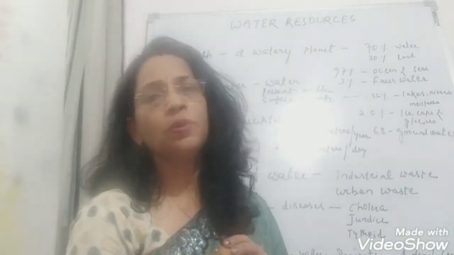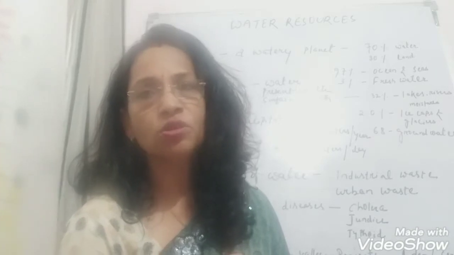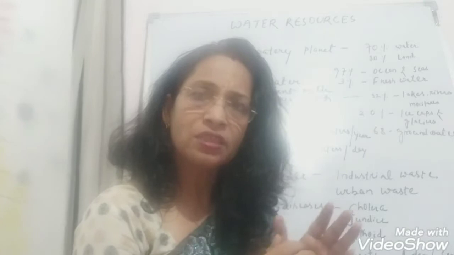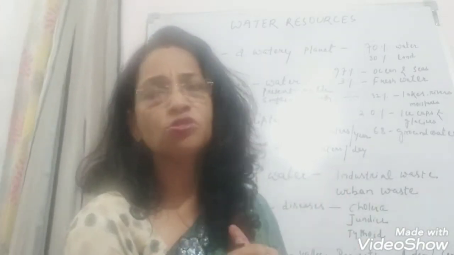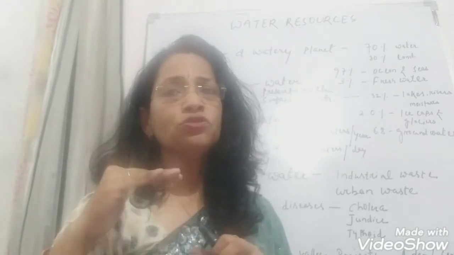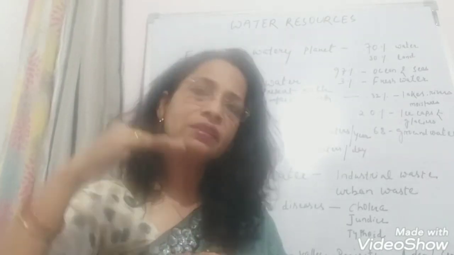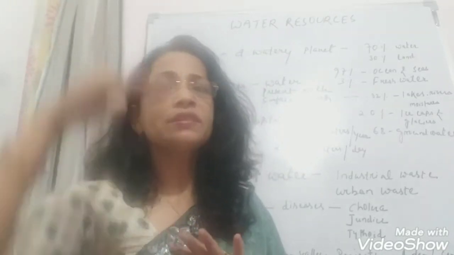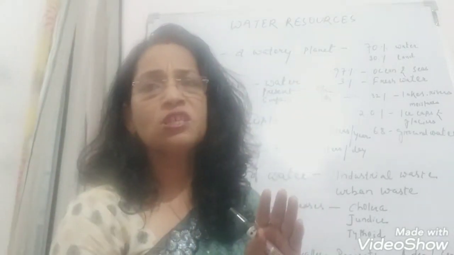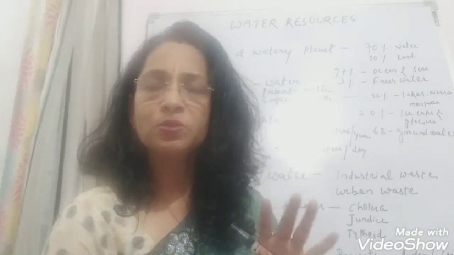And you know about the hydrological cycle also. How rainfall is caused, you read in science also, in class 7th you have discussed the hydrological cycle, that there are 3 processes. First evaporation, then condensation, then it falls again on the surface of earth in the form of precipitation.